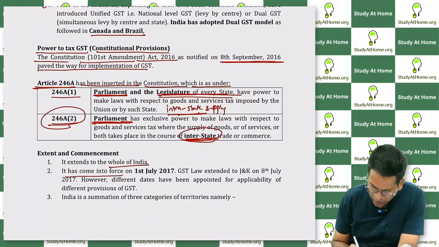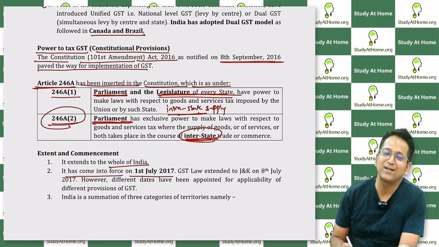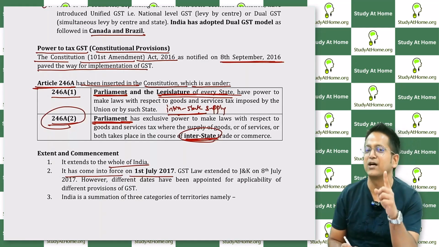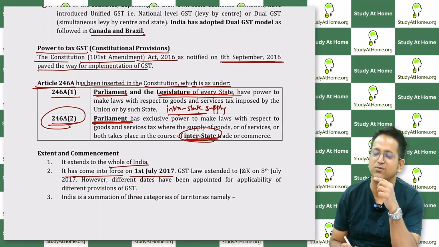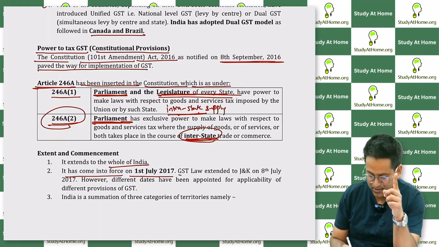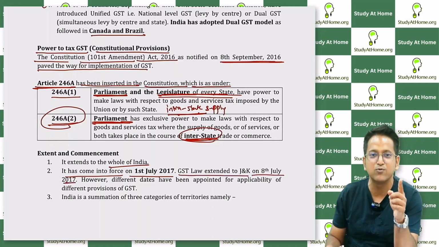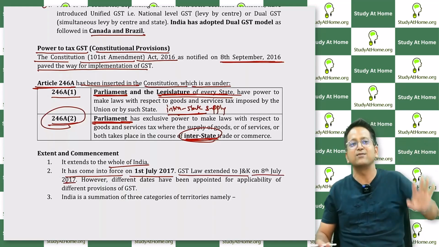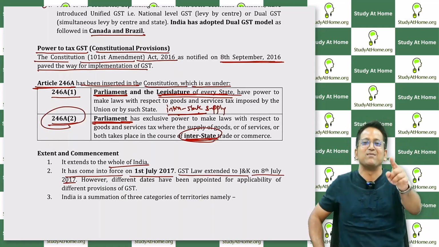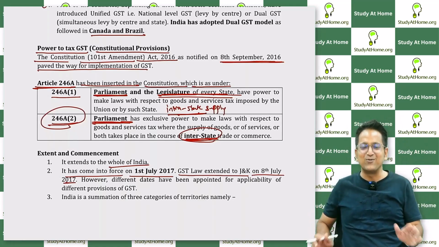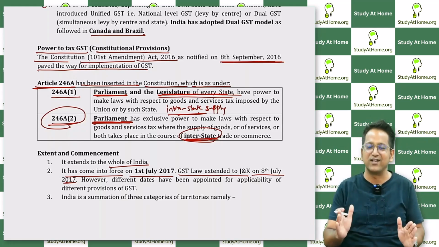So it has come into force on July 1st, 2017. One thing I want to tell you is when GST came into effect on July 1st, 2017, the situation was the same on that day. It extends to the whole of India except Jammu and Kashmir. I remember, it was a sad thing. But GST law was extended to Jammu and Kashmir on July 8, 2017. It took only 7 days. On the 8th day, it was even in Jammu and Kashmir. The law changed again that day. It extends to the whole of India. Right.